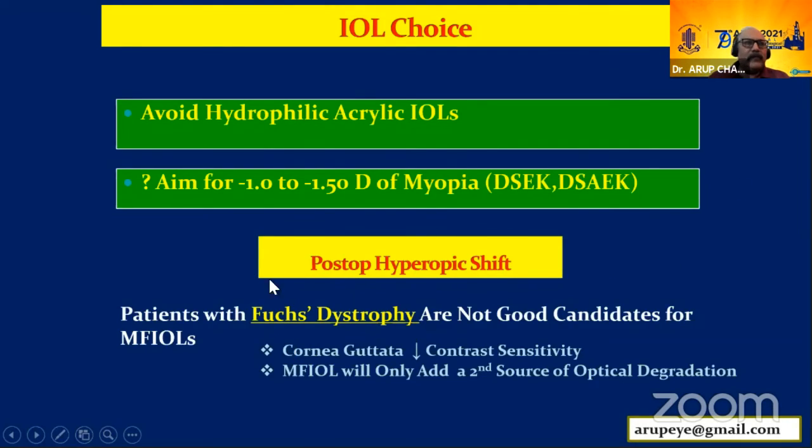In a patient with Fuchs dystrophy or corneal guttata, I will not be using a multifocal lens, because the corneal guttata will reduce the contrast sensitivity because of scattering of light. I don't want any additional loss of quality of vision with these advanced technology lenses.